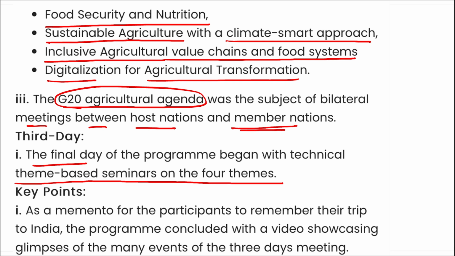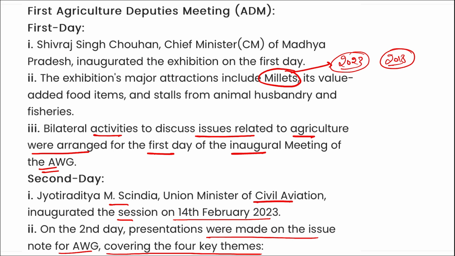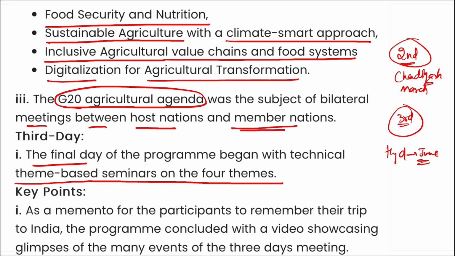Then apart from this, remember this was the first meeting. Then the second and third agriculture deputies meetings will be held next. The second will be held in Chandigarh. All right, that will be in March. And the third edition of this will be held in Hyderabad, Telangana. That will be in June. So the first meeting was held where? It was in Indore, Madhya Pradesh. The second will be held in Chandigarh in the month of March. The third will be held in Hyderabad in the month of June.